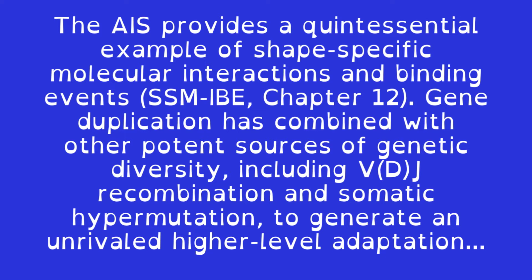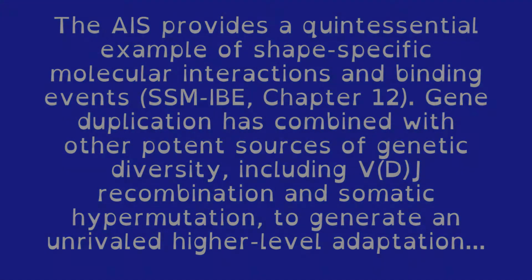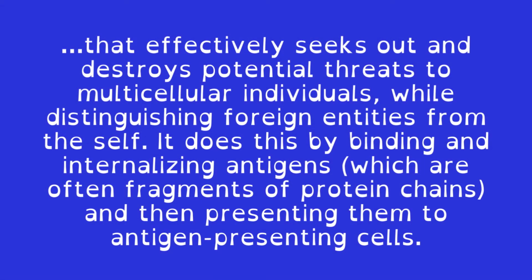Gene duplication has combined with other potent sources of genetic diversity, including VDJ recombination and somatic hypermutation, to generate an unrivaled higher-level adaptation that effectively seeks out and destroys potential threats to multicellular individuals, while distinguishing foreign entities from the self. It does this by binding and internalizing antigens, which are often fragments of protein chains, and then presenting them